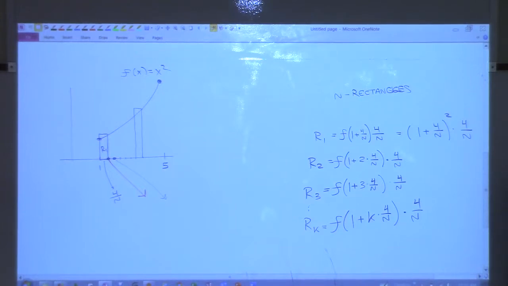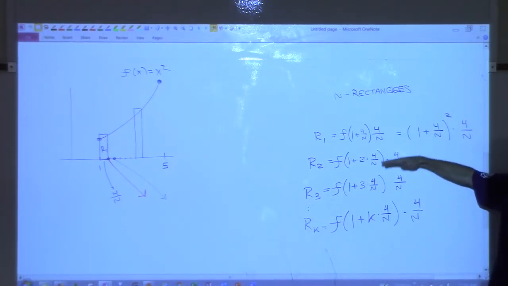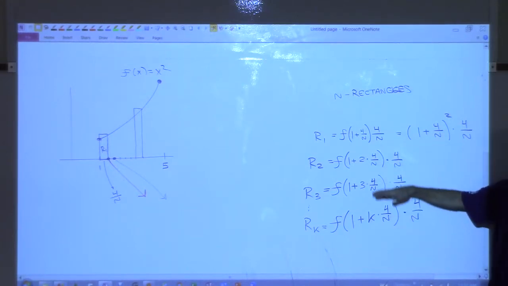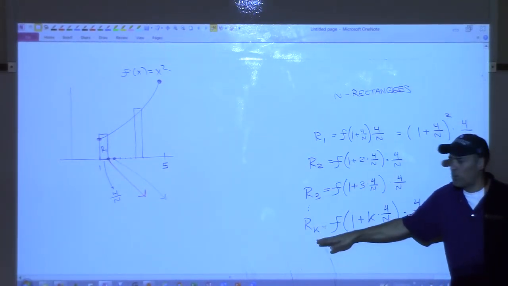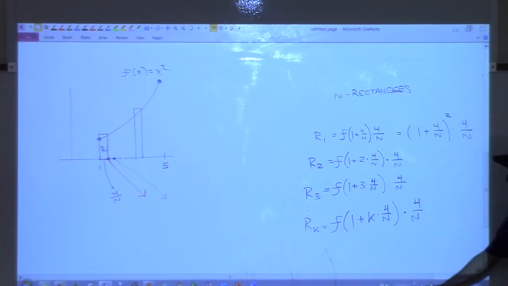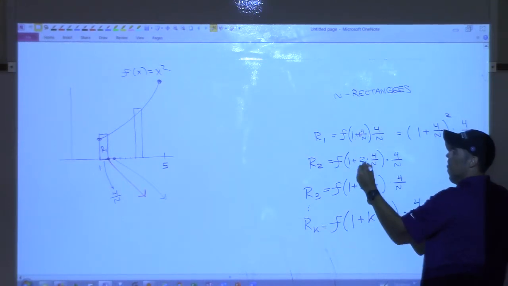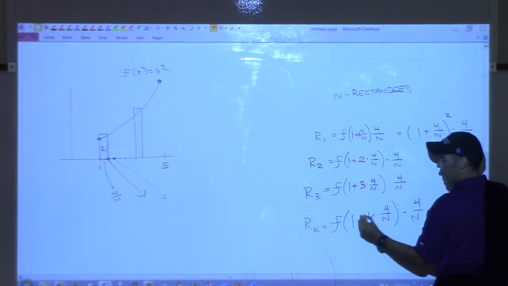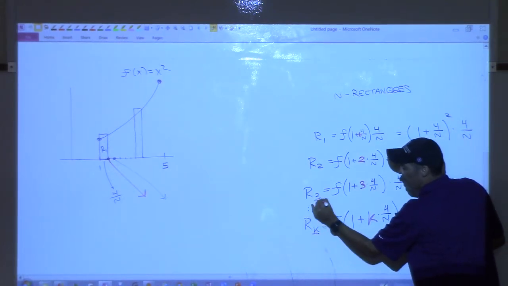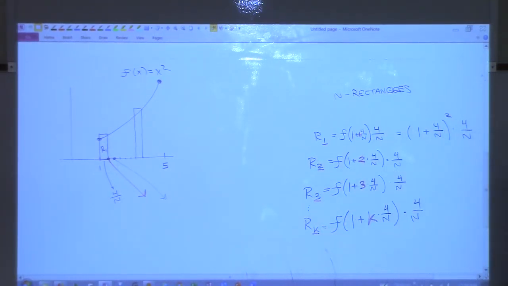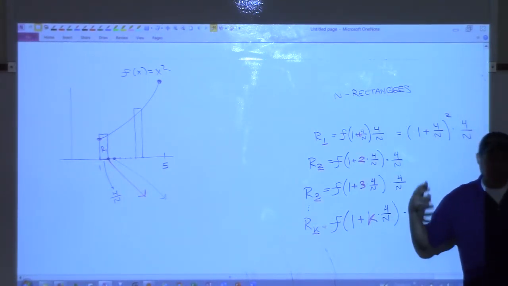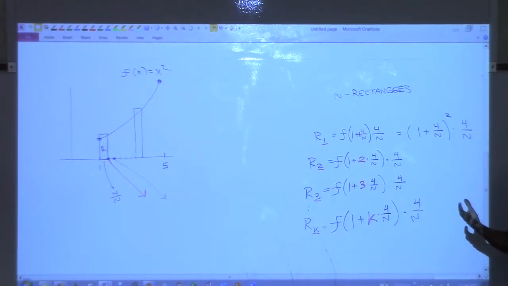You with me? So if you look back at this, what is the only thing changing in these formulas from rectangle 1, 2, 3 to the kth rectangle? The value of k. This thing right here. This was one of those, then we have 2 of them, then 3 of them, then k of them. So this number right here is the only thing changing in these formulas. Everything else is exactly the same, isn't it? And if we're going to do n rectangles at the end of the day, don't we want to add them up? So we want to take rectangle 1 plus rectangle 2 plus rectangle 3 plus rectangle 4.